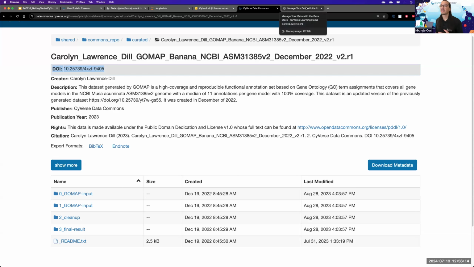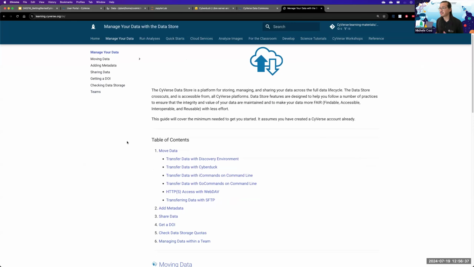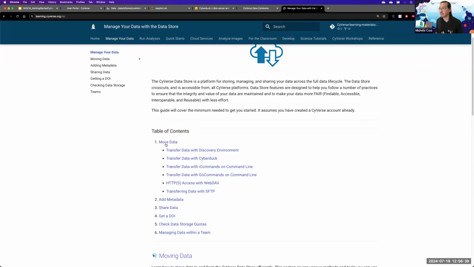Lastly, this was a lot of information in a very little amount of time. If you do want to learn more on CyVerse, how to create containers, how to upload your data, go to learning.cyverse.org. And here you can learn about how to manage your data, how to run analysis, how to develop your own containers and upload them to CyVerse. And here is just an example.